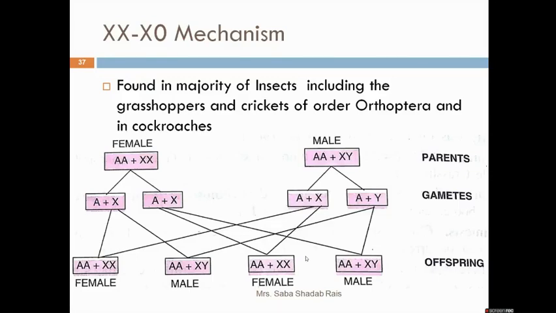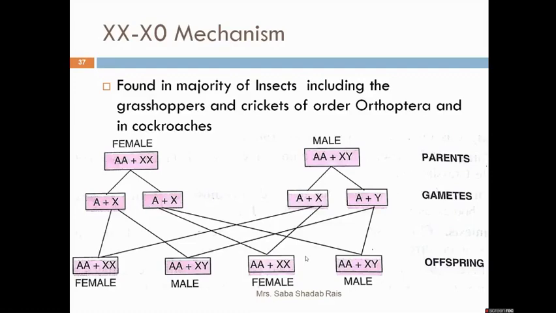I will tell a small story about the discovery of the sex chromosome, that is the X chromosome. Henking, the name of the scientist, traced it in some insects. He discovered it in the grasshopper. He found that 50% of the sperm have some nuclear structure, while 50% do not have it.